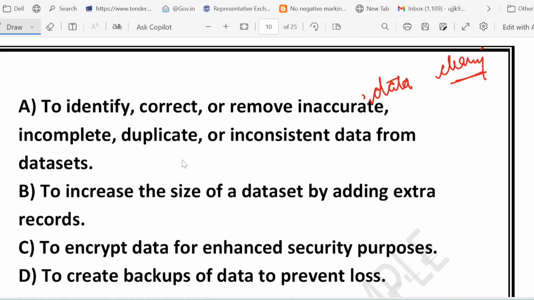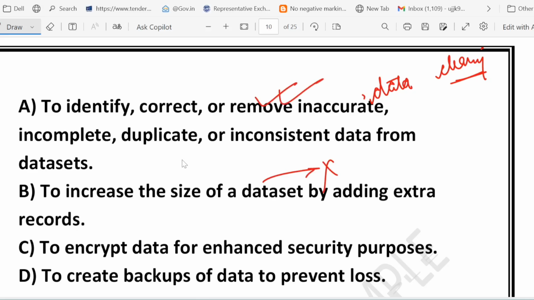Right. So if a customer database has the same person entered twice with slightly different spelling, scrubbing will correct or remove the duplicate entry. What about option B? To increase the size of dataset by adding extra record. This is wrong. Option A is correct.